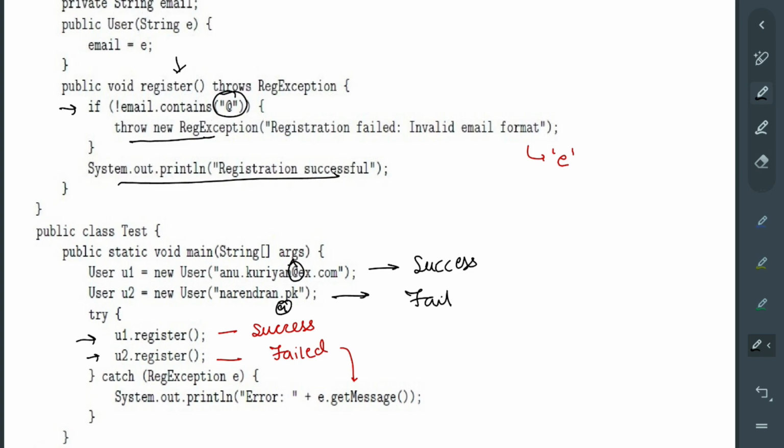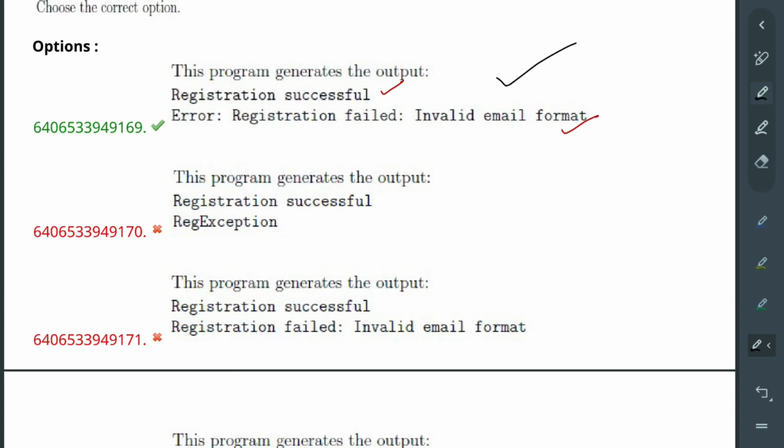So the first one will be success, which will give you this line of output, and the second will be your catch, which will basically print this error message. So there will be 2 lines of output. First will be successful, second will be error.